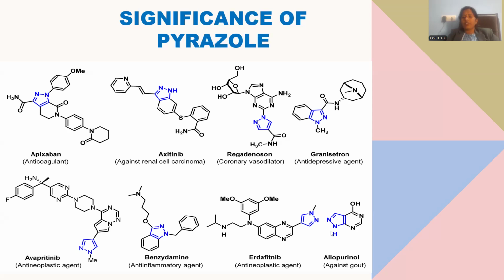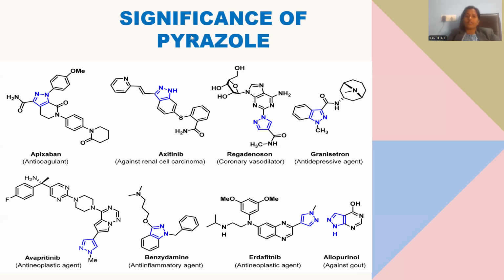Allopurinol is a kind of drug where you can observe there is a heterocyclic 5-membered ring and another heterocyclic 6-membered ring. Both are constituted by nitrogen atoms as the heteroatoms only. This is called allopurinol as the trade compound. It works against gout disease. Gout is caused by the deposition of uric acid in the blood, which causes severe pains in bone joints and everywhere. That is effectively curated by this kind of pyrazole derivative.